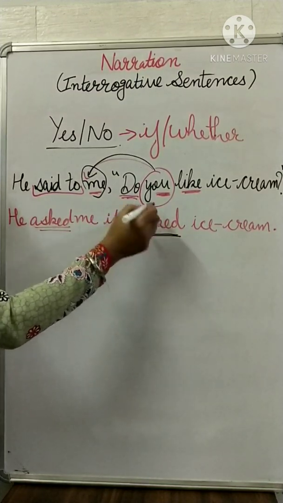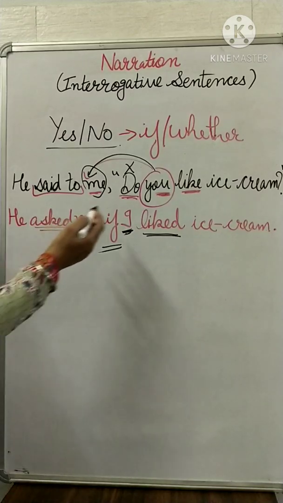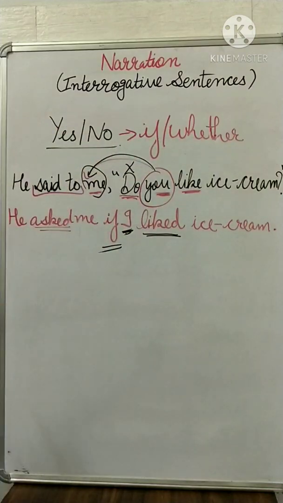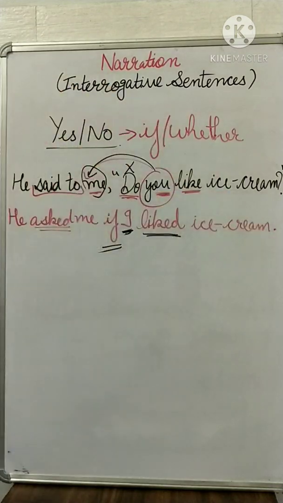Why I have written liked and I have not introduced do. We will not introduce do, does, did. Is it okay? We will change the tense. We will change the main verb according to the appropriate tense. Is it okay? So what I have done, as this interrogative sentence is in simple present tense, I have changed it into simple past tense. So me, I liked ice cream, then full stop. No question mark is required.